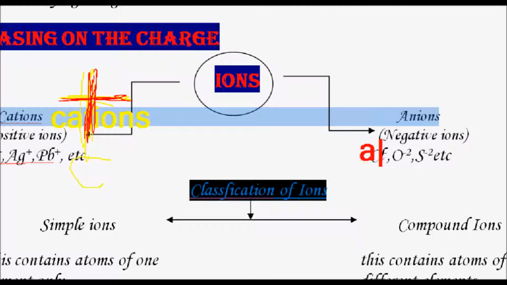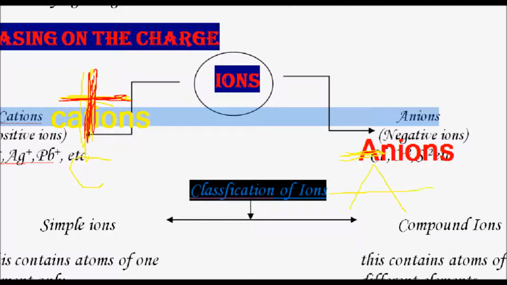And while writing anion spelling, if you observe, we write A-N-I-O-N-S, anions. Let me highlight that minus charge here. So A, when you are writing here, you put a hyphen here.